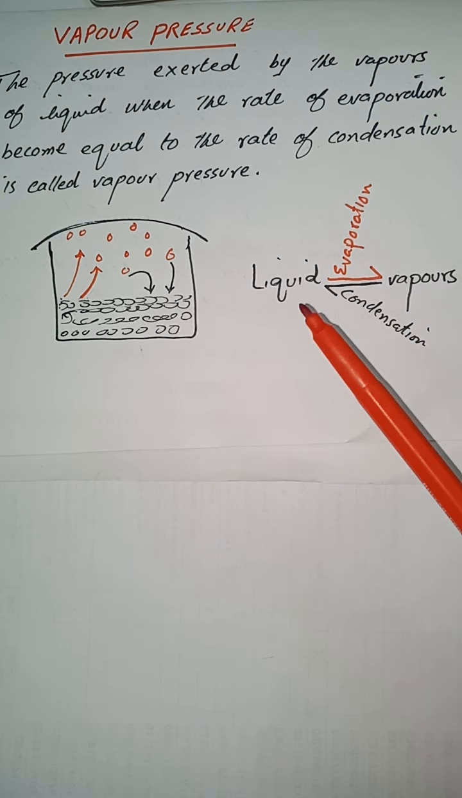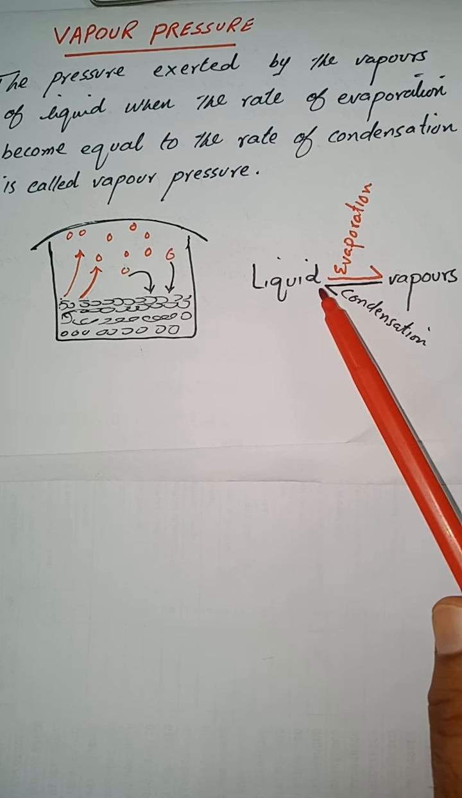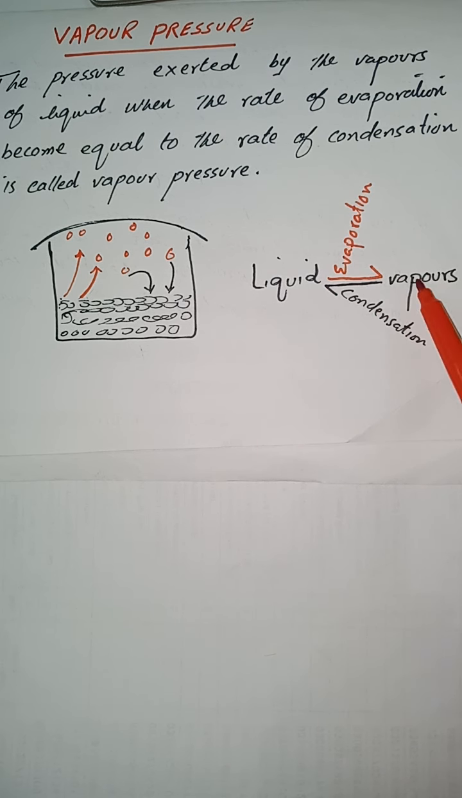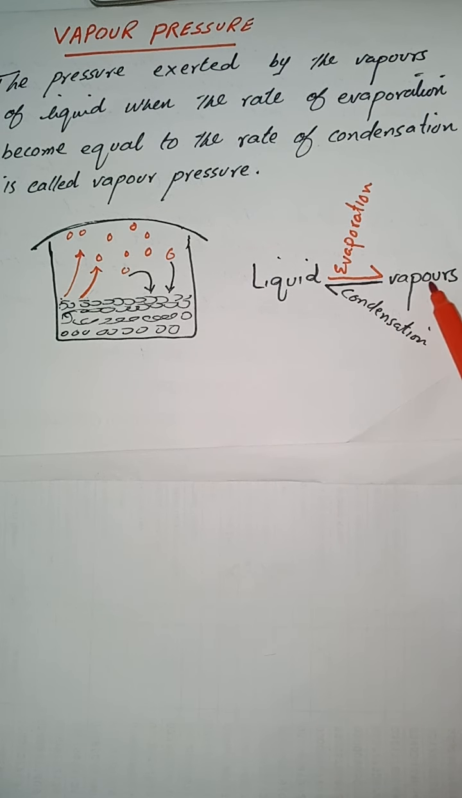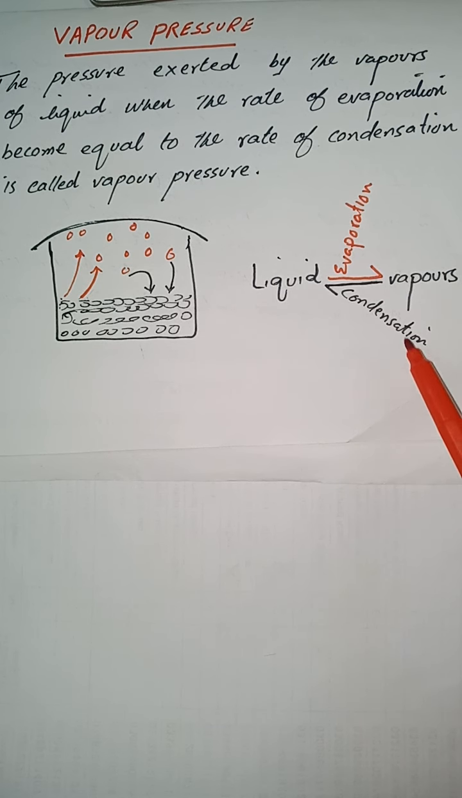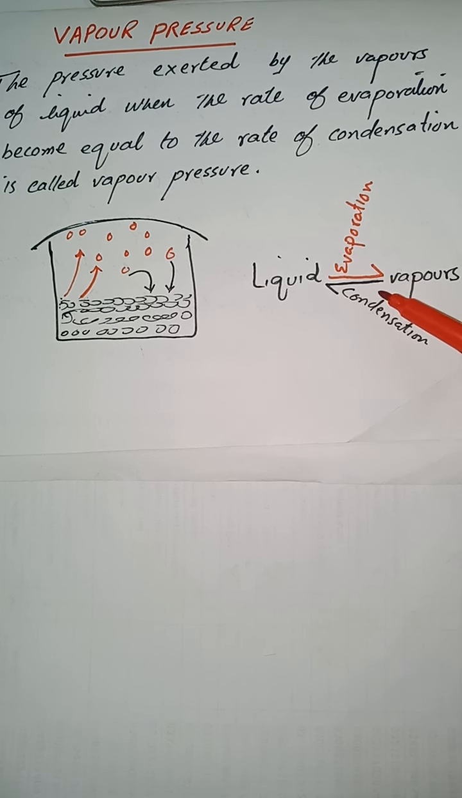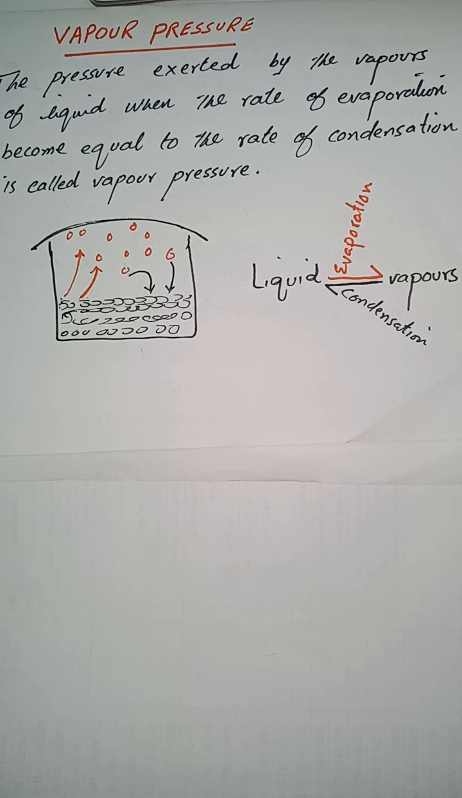Let's suppose we have any liquid. When it changes into vapors, it is called evaporation. Initially, the rate of evaporation is high. The molecules of vapors change back into liquid, which is said to be condensation. So when the rate of evaporation becomes equal to the rate of condensation, the pressure exerted by the liquid is called vapor pressure.